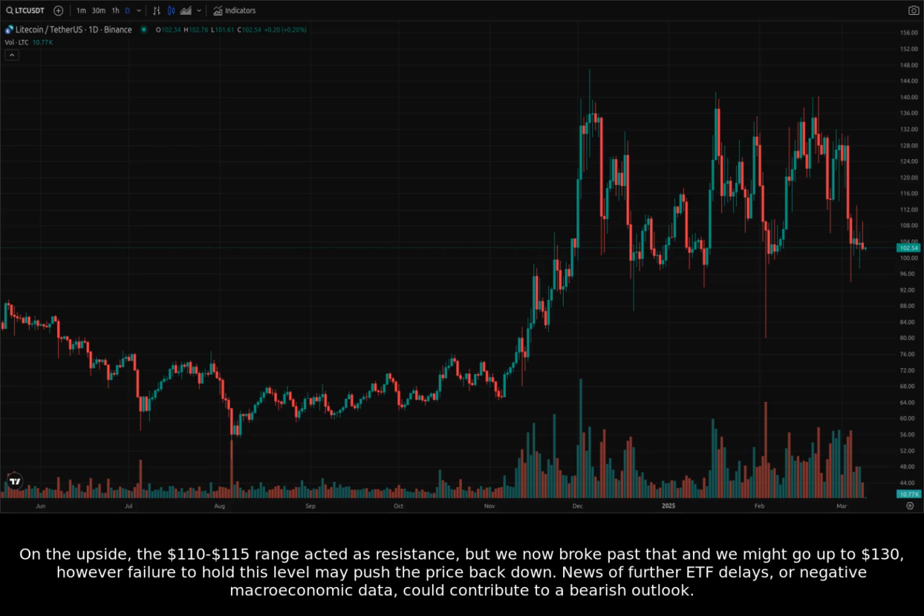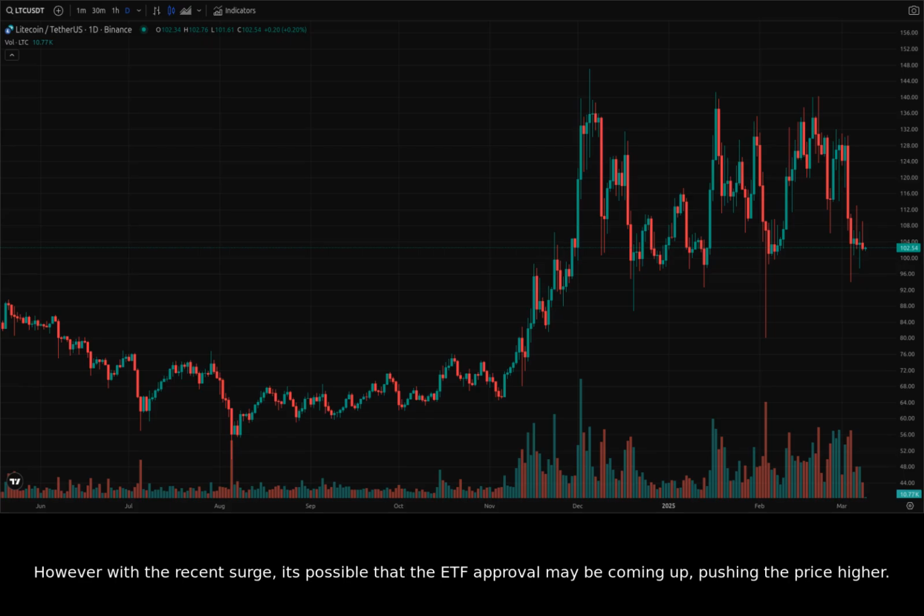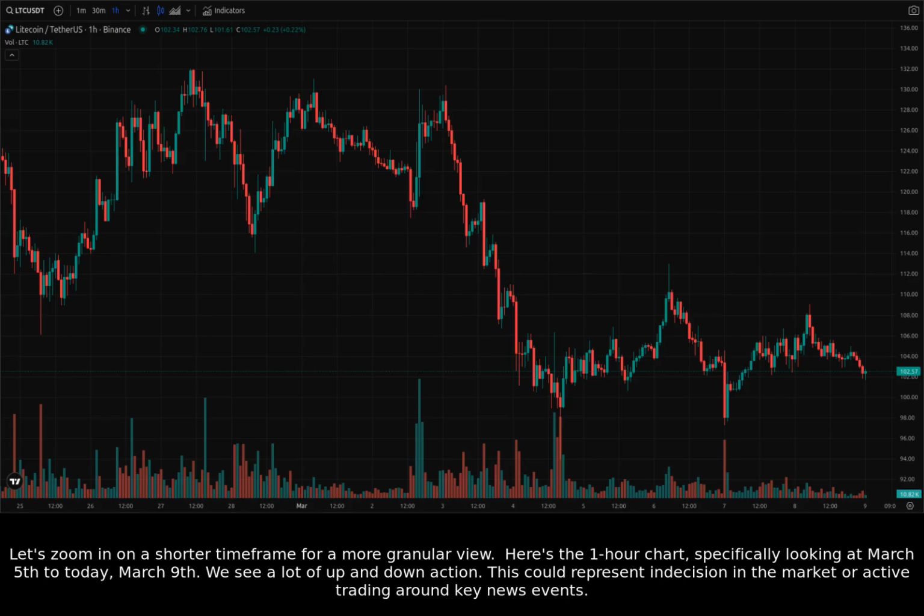News of further ETF delays or negative macroeconomic data could contribute to a bearish outlook. However, with the recent surge, it's possible that the ETF approval may be coming up, pushing the price higher. The Litecoin Summit 2025 is also coming up in May, which may also contribute to a higher value in the long run. Let's zoom in on a shorter time frame for a more granular view.